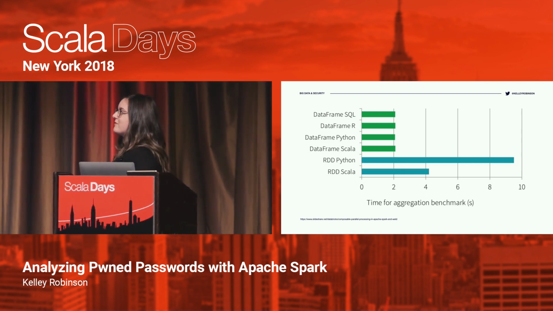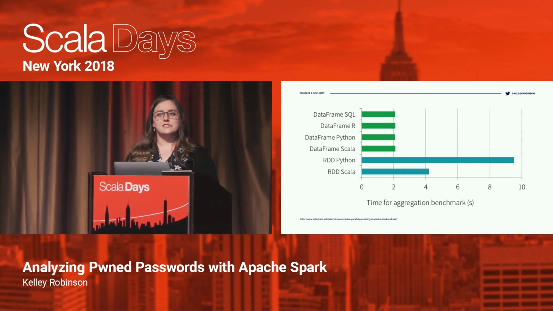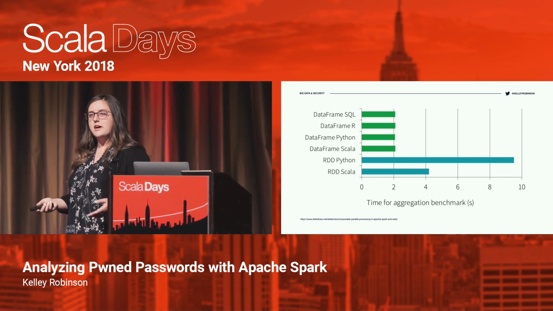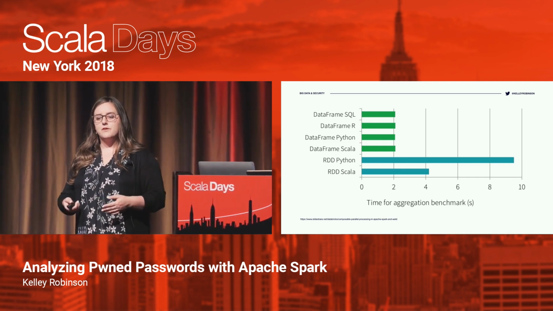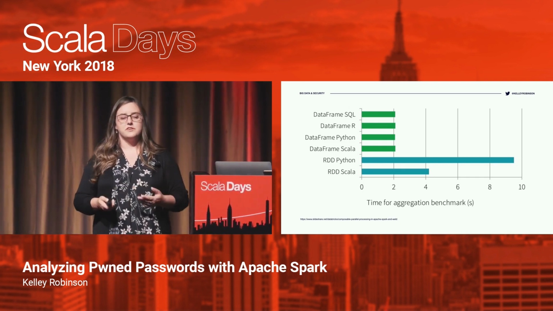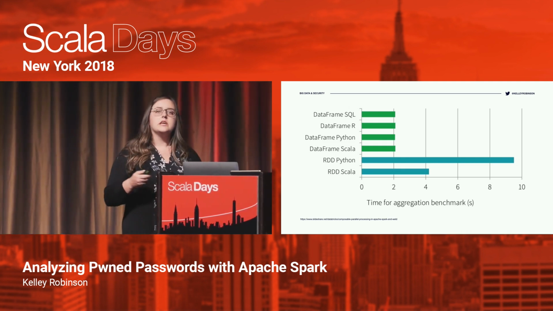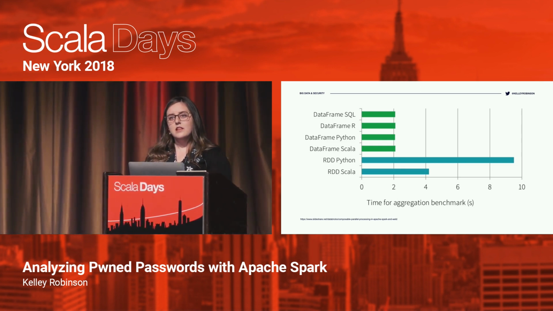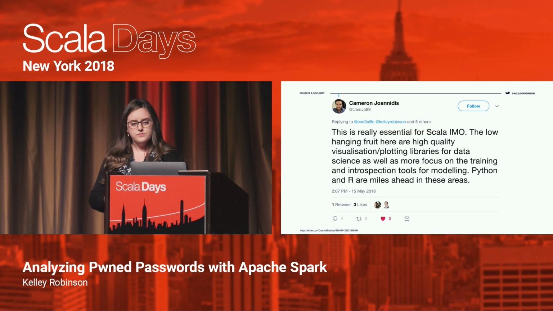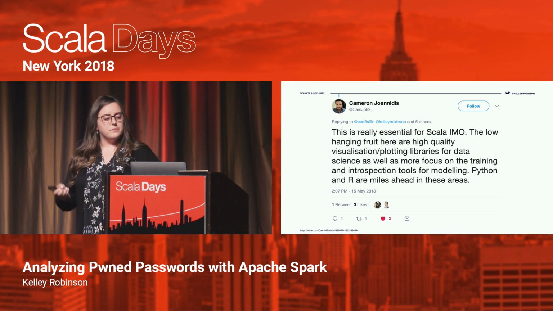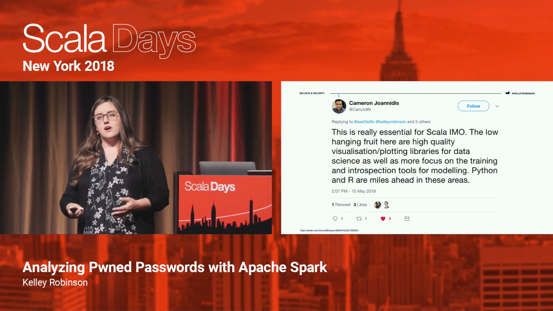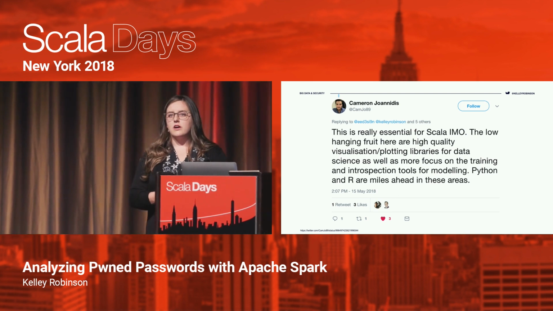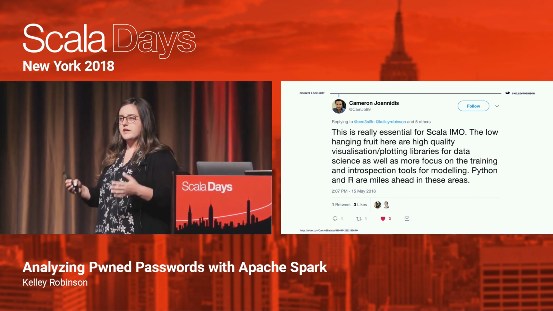But as you can see, once data frames came around, the execution engine is the same for all of these. There's a translation layer that makes the code execution under the hood use the same engine. And so the actual performance of data frames is very, very similar across all of the different languages. And I think this is going to be really interesting as we watch Scala and Spark and Python and the data communities in those different languages progress in the near future. So this tweet was in reference to improving accessibility for data scientists in Scala. And I think he really hits it on the head here, which is that Python and R already have very robust communities for data processing.